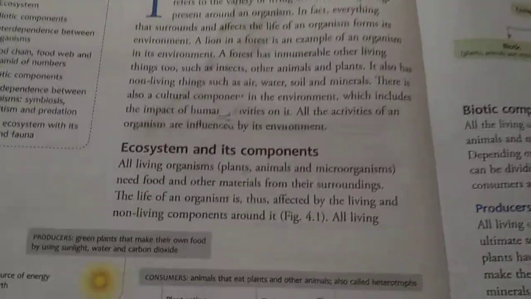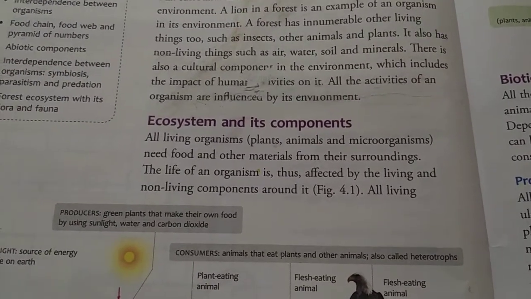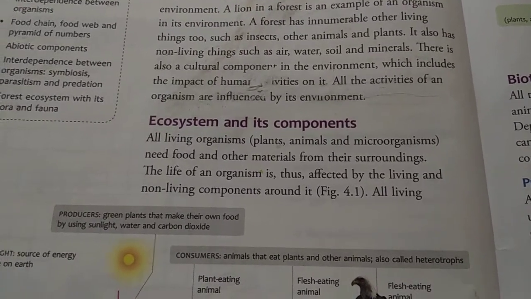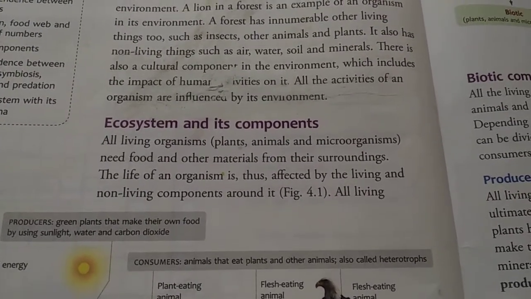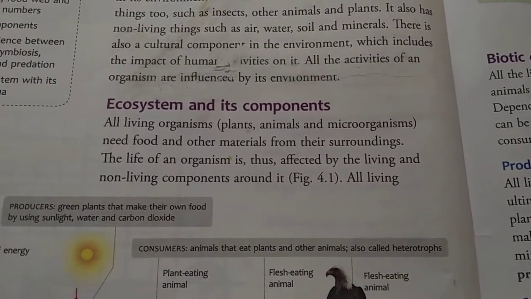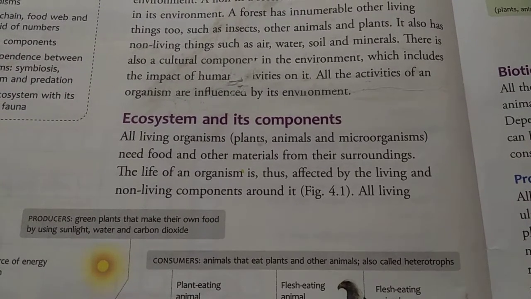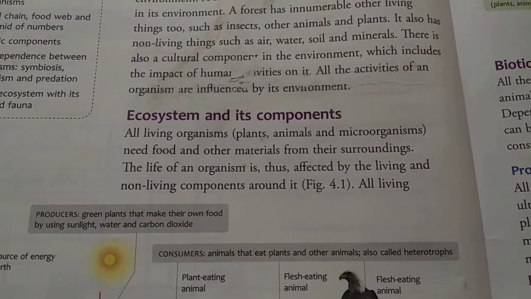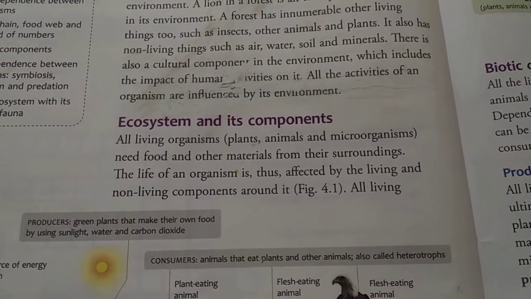Now, next, coming to the ecosystem and its components. Ecosystem is having two components. That means one is biotic and another is abiotic. Biotic means living and abiotic means non-living. Now, all living organisms, that means plant, animal, and microorganism, need food and other materials from their surroundings. The life of an organism is thus affected by the living and non-living components around it.